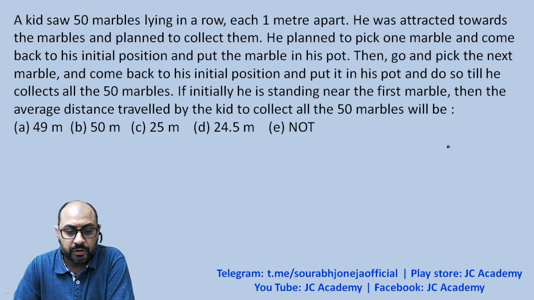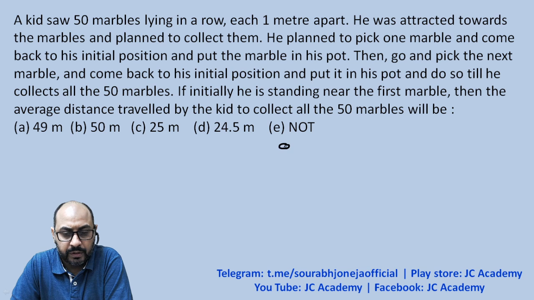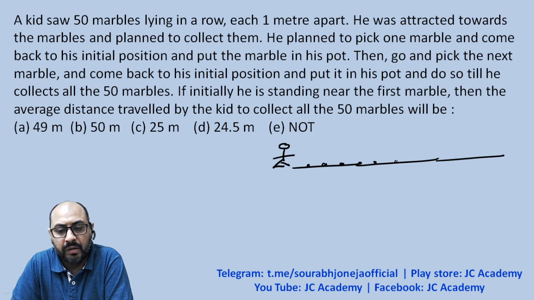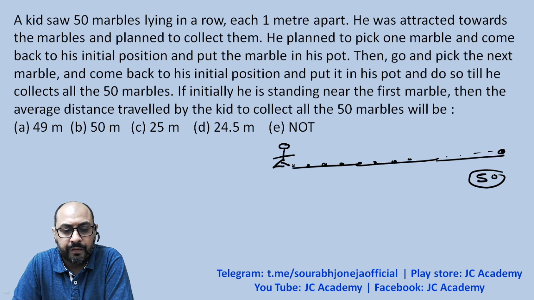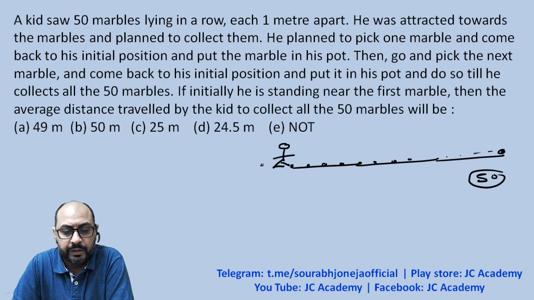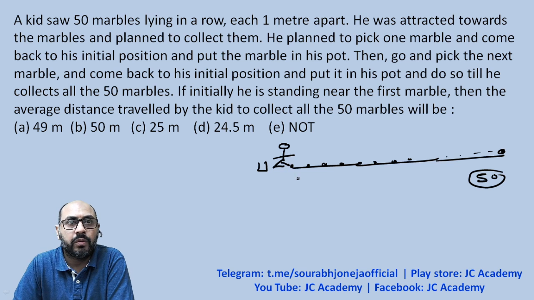So this is a boy. This is where he is standing as of right now, and on the floor he's got some marbles. Two, three, four. All marbles are kept 1 meter apart. Likewise, you've got 50 marbles. The very first marble is just close to him, and here is the pot. He's going to pick this marble and put it in this pot.